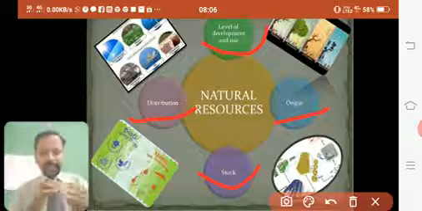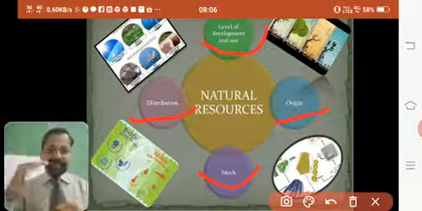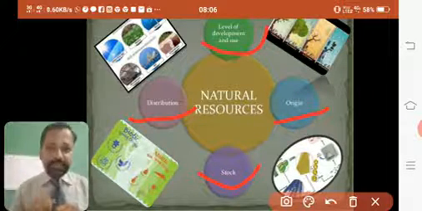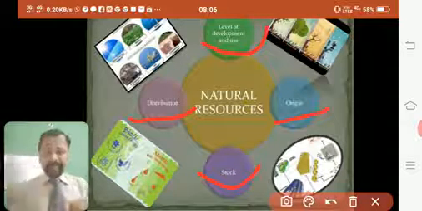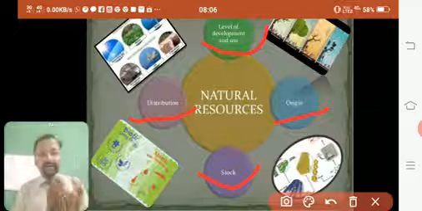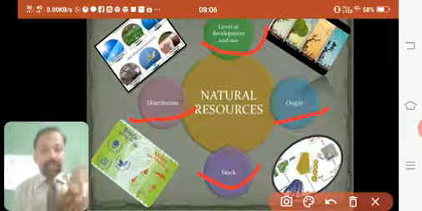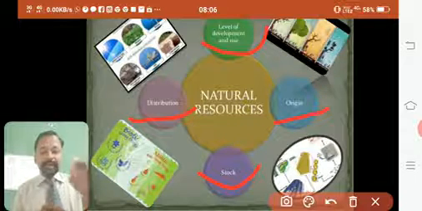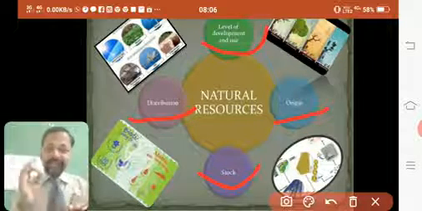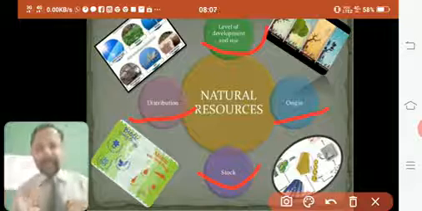So for today I think it's enough. We have seen the definition of resources, we had seen characteristics of resources, and also we have just touched the topic of how we can classify natural resources. In our next class we will go into each classification in detail, in depth, with proper examples.